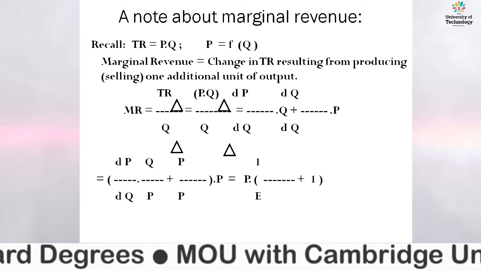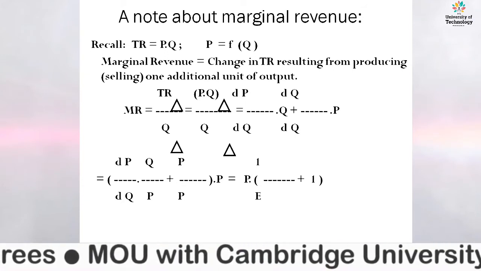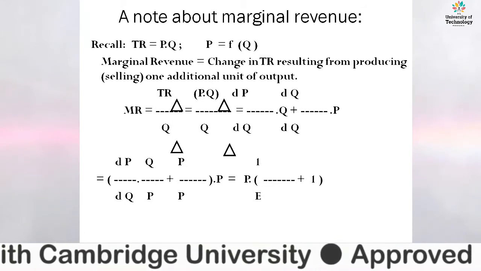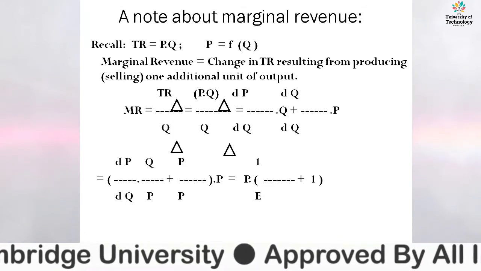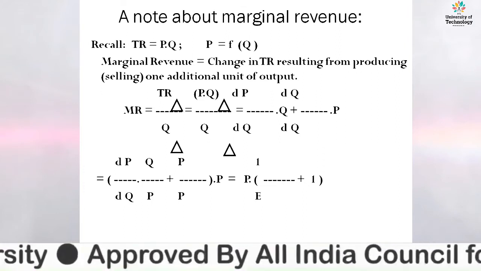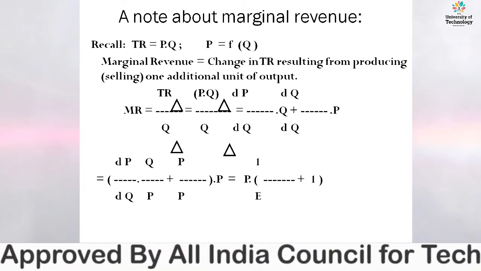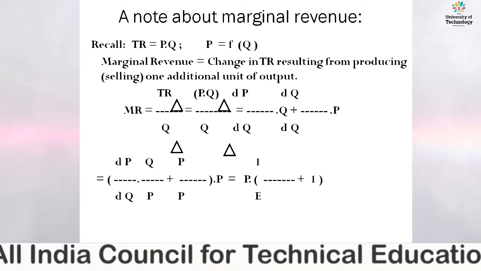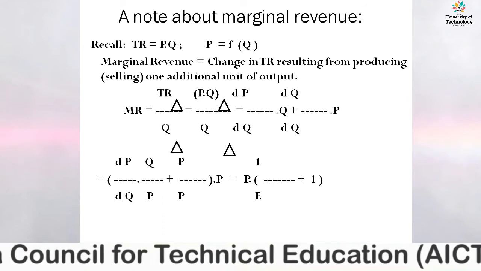Then the marginal revenue is the change in total revenue with respect to producing one additional unit of output. So the marginal revenue is represented here as the change in total revenue with respect to the change in quantity demanded.